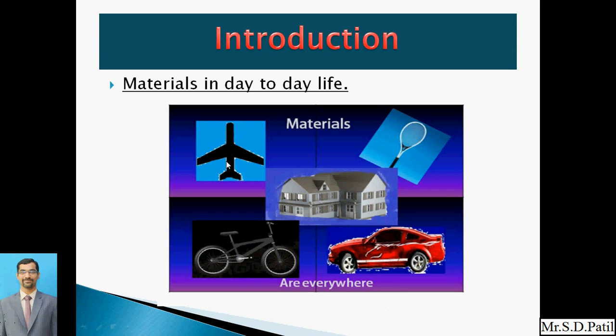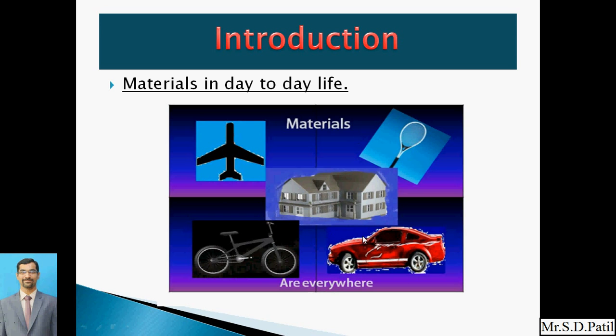Here, many materials are used just to manufacture the aeroplane. It might have used some composite material, some bronze, some steels. Likewise, some plastic is used in a house. It needs some concrete, some steel, bricks, and wood. So these kinds of basic materials are used to build any kind of house.